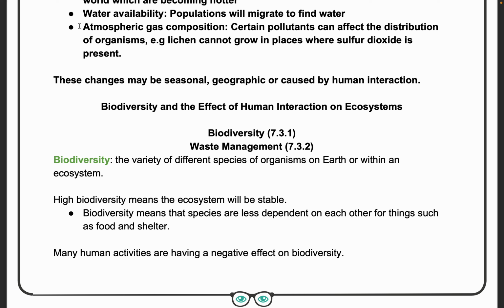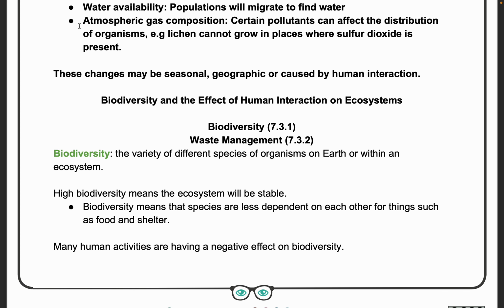So things become stable. So in the example we studied before, two cheetahs with thousands of zebras. If two cheetahs were taken away or die, there is an imbalance. But in the case of biodiversity, there will be two cheetahs, three lions, one hyena, something will be there. So if one is not there, the other will balance it out. That's an advantage of biodiversity. Okay. High biodiversity gives a stable ecosystem.